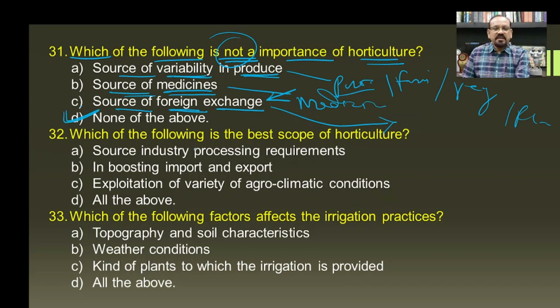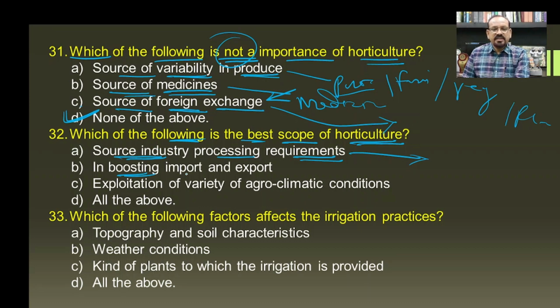Then which of the following is the best scope of horticulture? So source of industry processing requirements. Horticulture is a source for industry processing requirements because many horticulture based or agriculture based industries depend upon the products of horticulture.